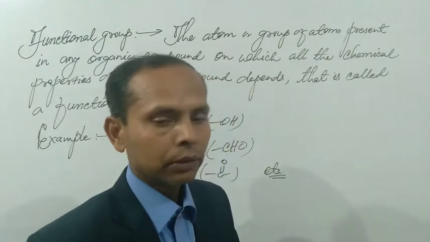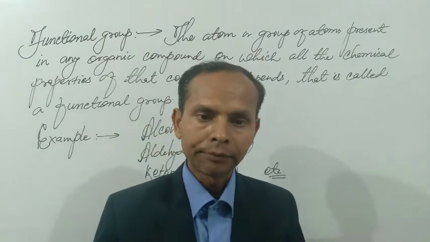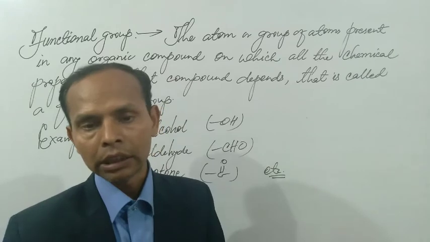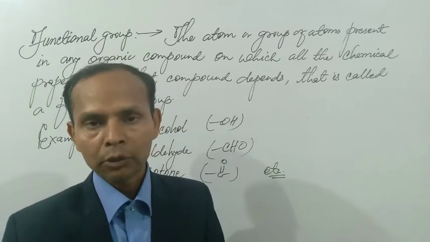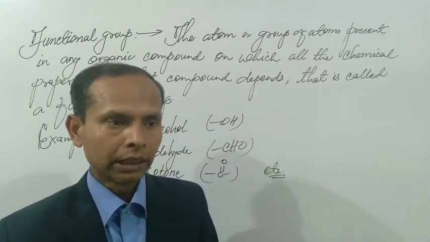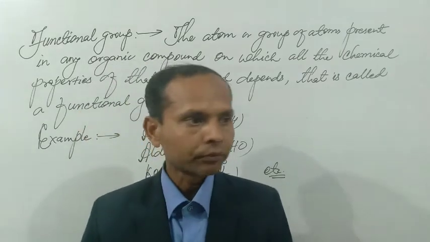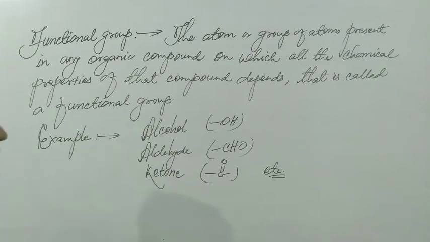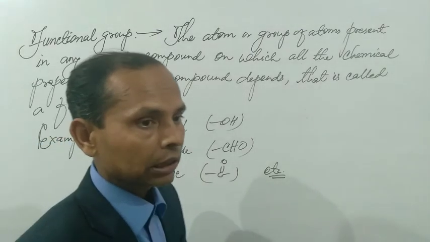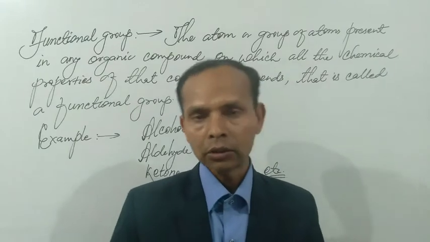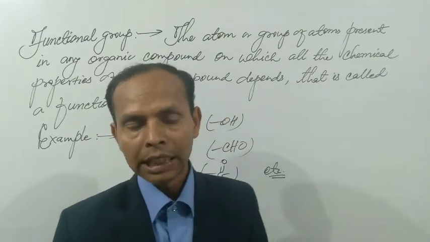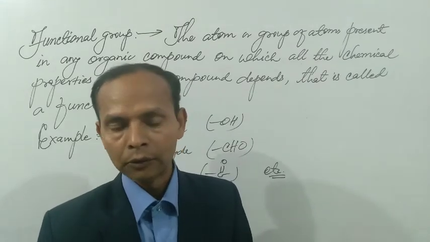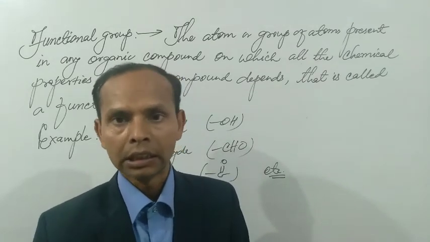So we can define a functional group again. It is the atom or group of atoms present in any organic compound on which all the chemical properties of the respective compound depend. That is called a functional group. In this class we study the classification of organic compounds on the basis of functional group. Before classification, we have to know what a functional group is and how many functional groups we have to study in this class.